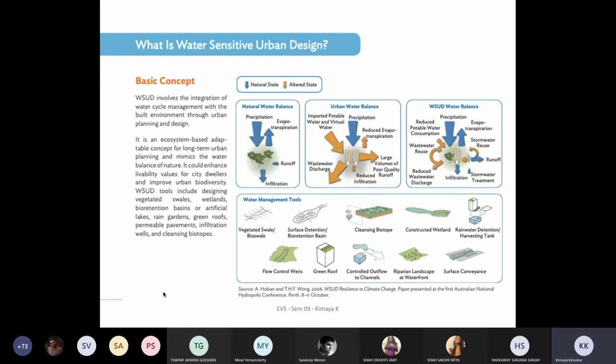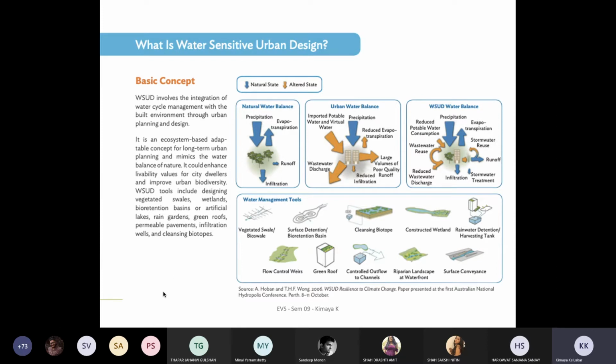Along with these, you now require tools to implement WSUD. What are the different kinds of water management tools? And this is where your site comes into play. I think Meenal is going to take each and every one of them in detail. You have the vegetated swale or the bioswale, which is nothing but a medium through which the water can be channelized. It can also be recharged and it can also be filtered to a particular extent.